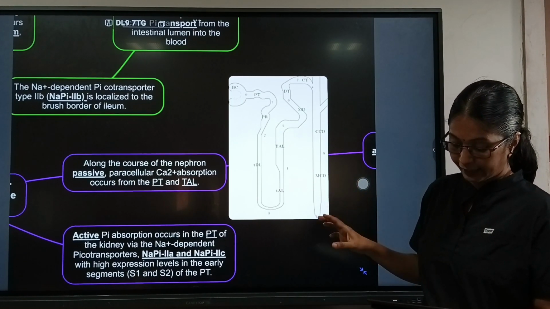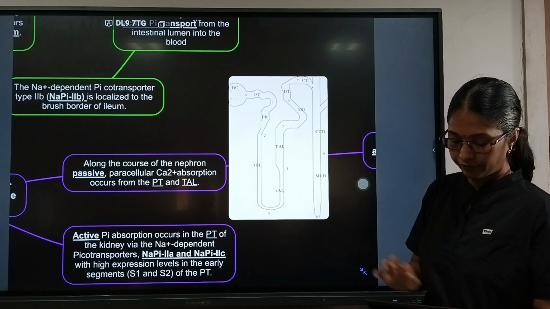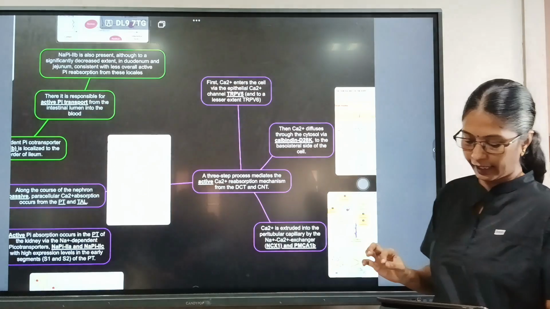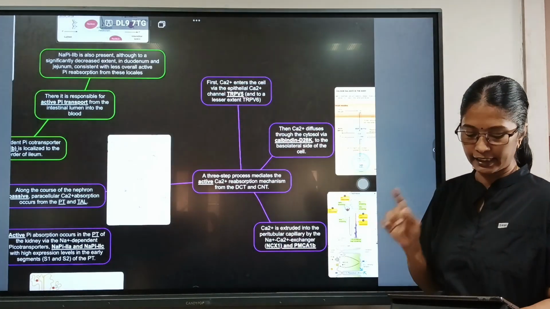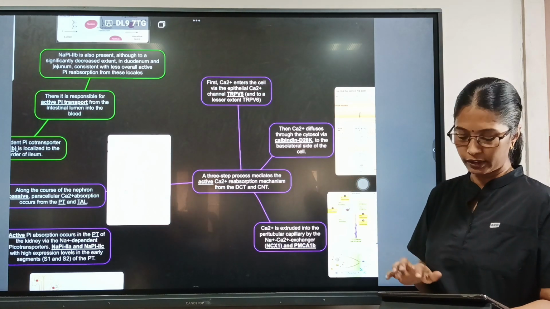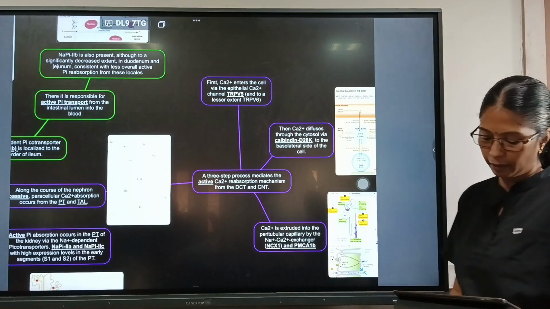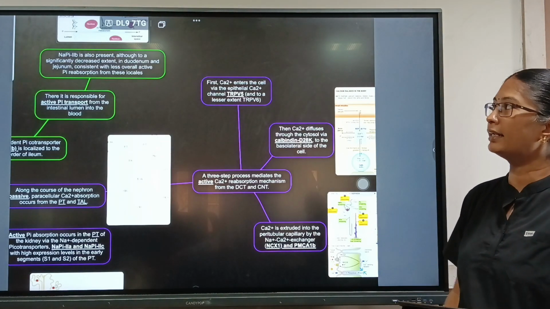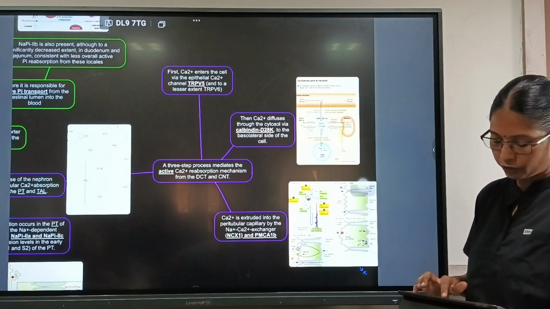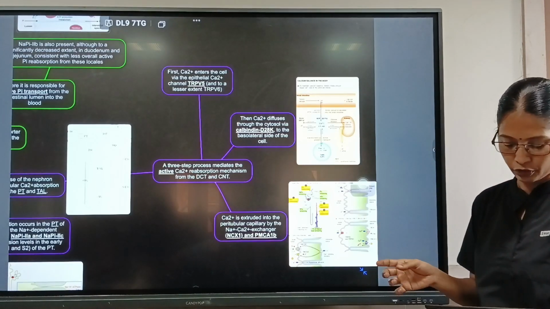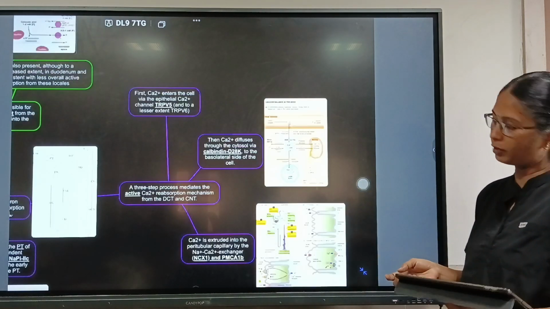Calcium absorption actively takes place in the distal convoluted tubule. Calcium enters the cell via the epithelial calcium channel TRPV5. So in the nephron the receptor is TRPV5, whereas in the duodenum it was TRPV6. Then the calcium diffuses through the cytosol via calbindin D28K. Like we had calbindin D9K in the duodenum, we have calbindin D28K in the nephron, to the basolateral side of the cell, where it is extruded into the peritubular capillary by NCX1 and PMCA1.